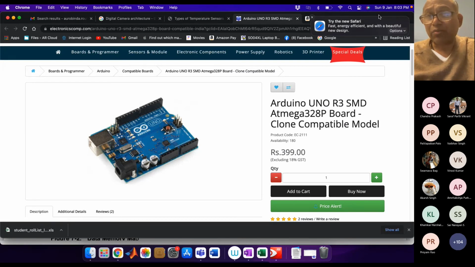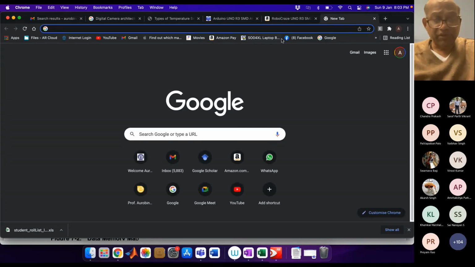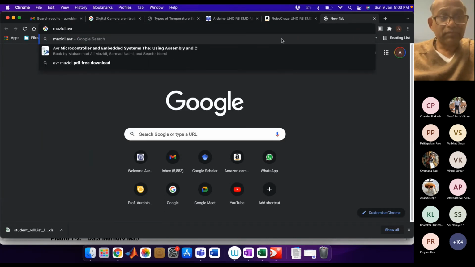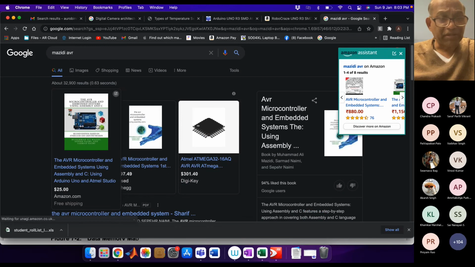You can buy the other board later. Don't buy it now, the ESP board. First you finish with this, then you'll buy the ESP board. Sir, those who are on campus, can they come to the lab to collect the components? Is the lab shut down? Lab is shut down. You should have been in the lab actually. Everybody is waiting, but it is shut down.